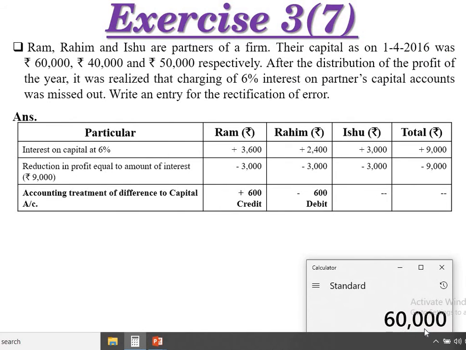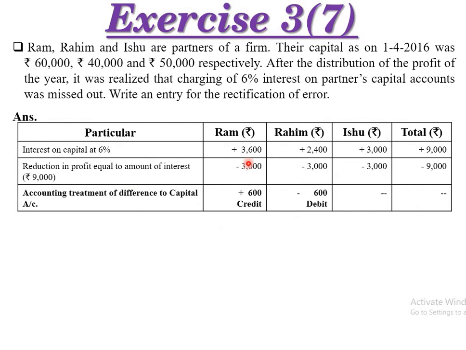So 60,000 into 6 by 100 is 3,600. 40,000 into 6% is 2,400. And last one, Issue, 50,000 into 6 by 100 is 3,000. So interest on capital: Ram 3,600, Rahim 2,400 and Issue 3,000, on their capital of 60,000, 40,000 and 50,000.